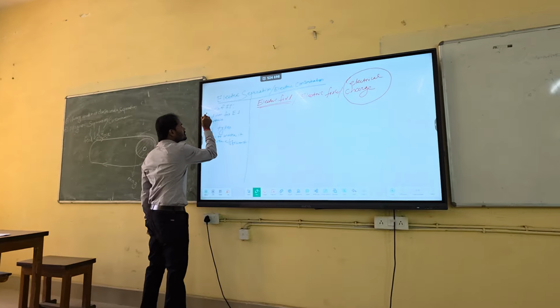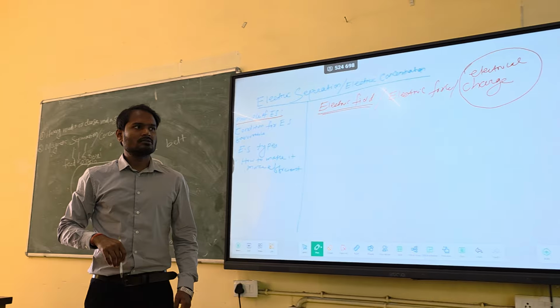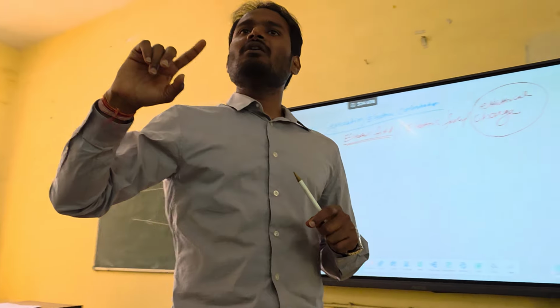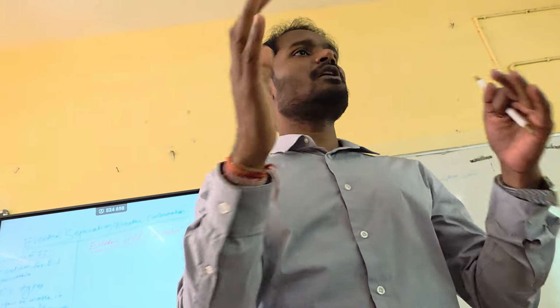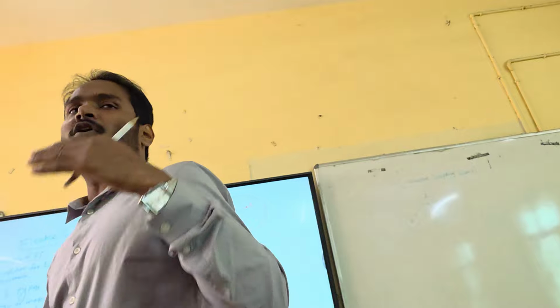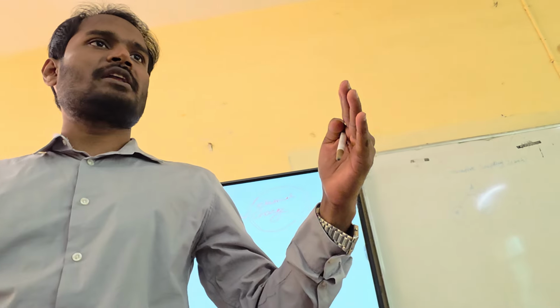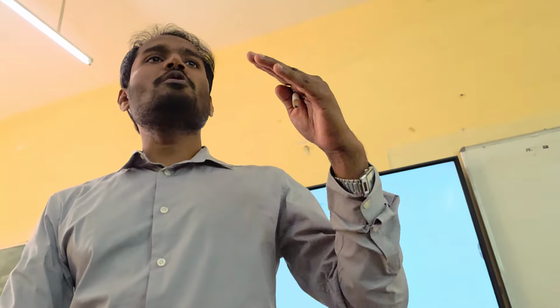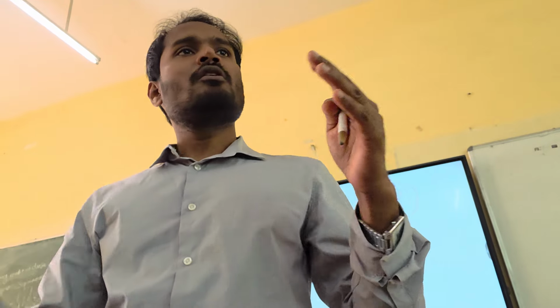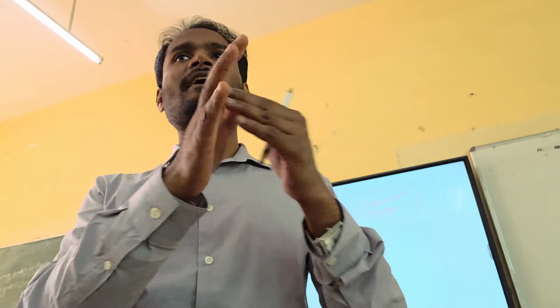So what is basically the principle of electric separation? If you remember, in magnetic separation, the magnetic behavior decides the separation, right? Someone will be more magnetic, someone less magnetic, someone diamagnetic, someone paramagnetic or ferromagnetic. So the difference in magnetic behavior decides the separation.